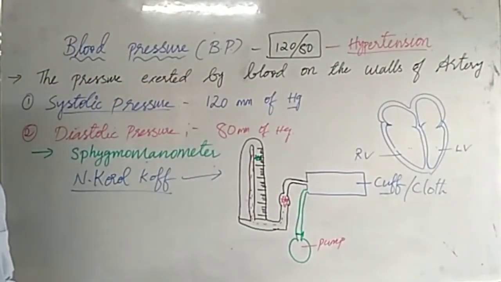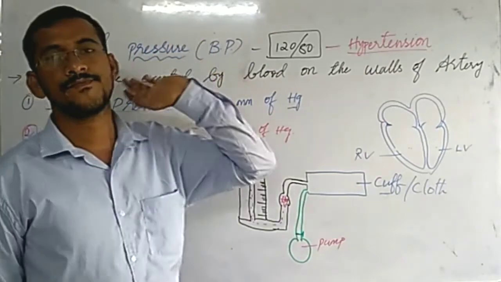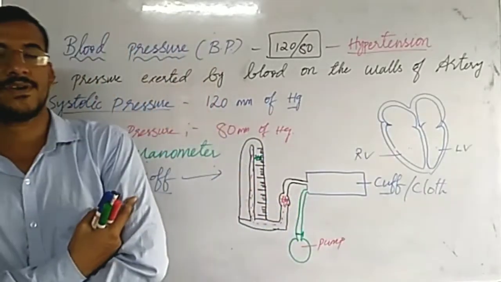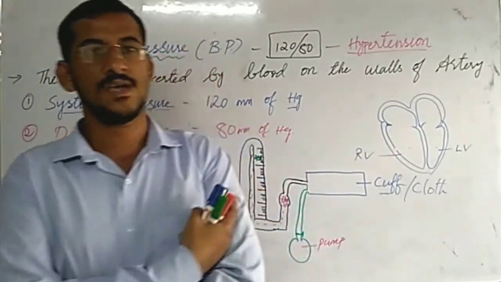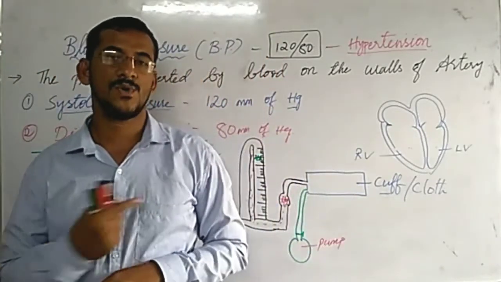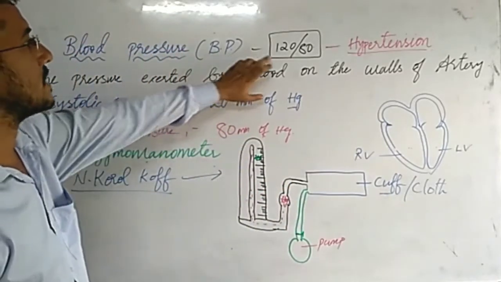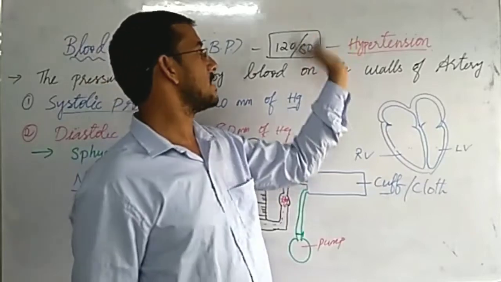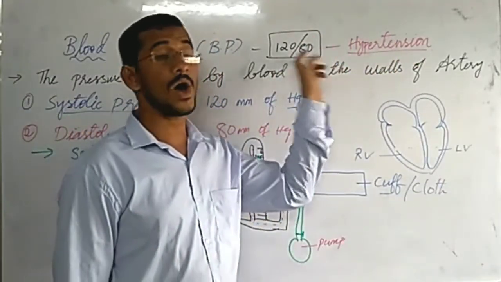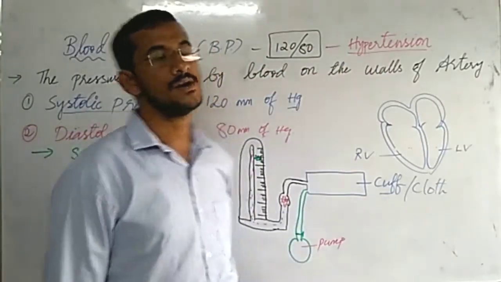A quick review. Blood pressure or BP is checked in the upper arm, the left upper arm, which is close to the heart, because in different parts of the body BP is different. So we prefer only the upper arm, as it is close to our heart. Normal BP is 120/80. If it is above this normal BP at resting phase, we call it hypertension.